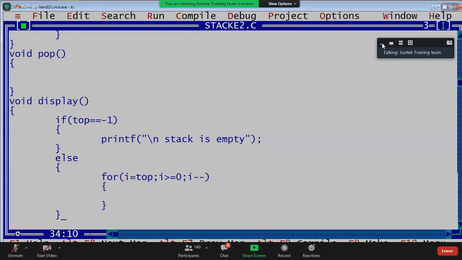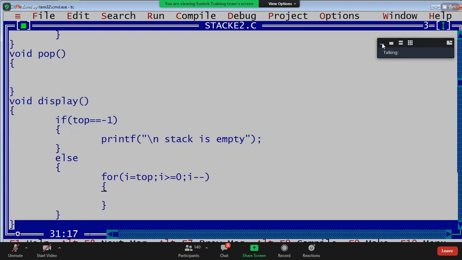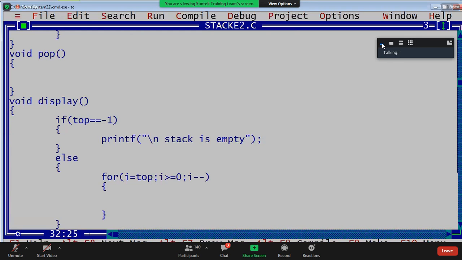I'm going to display the elements. Printf, print that element. Now I am going to display each element in the next line: printf of %d, I comma S of I.